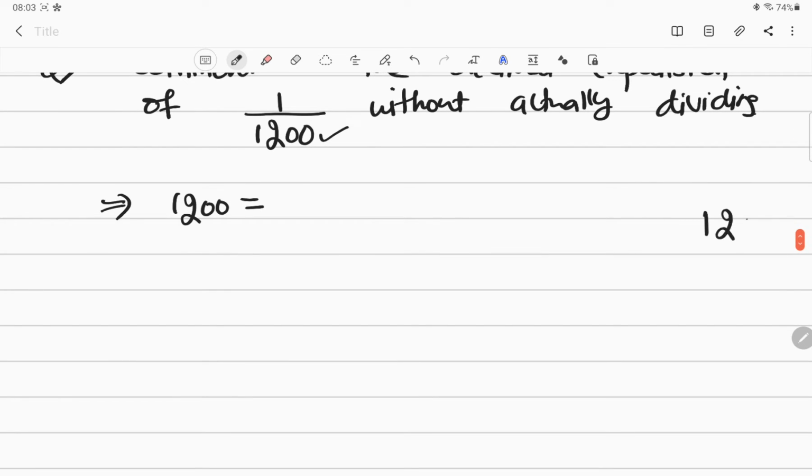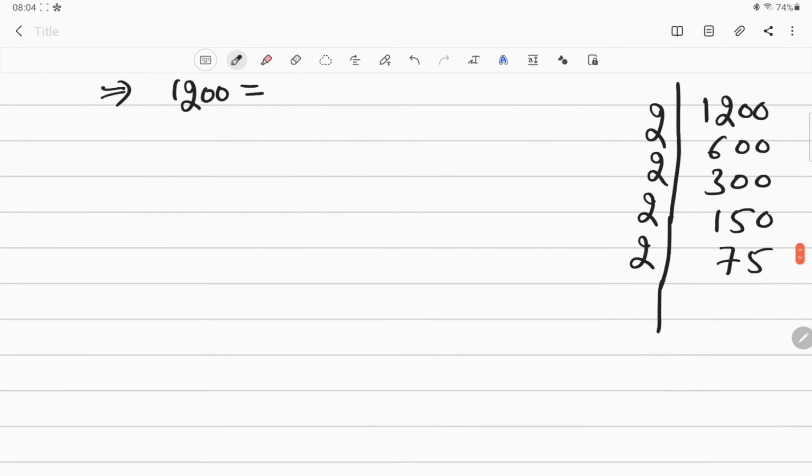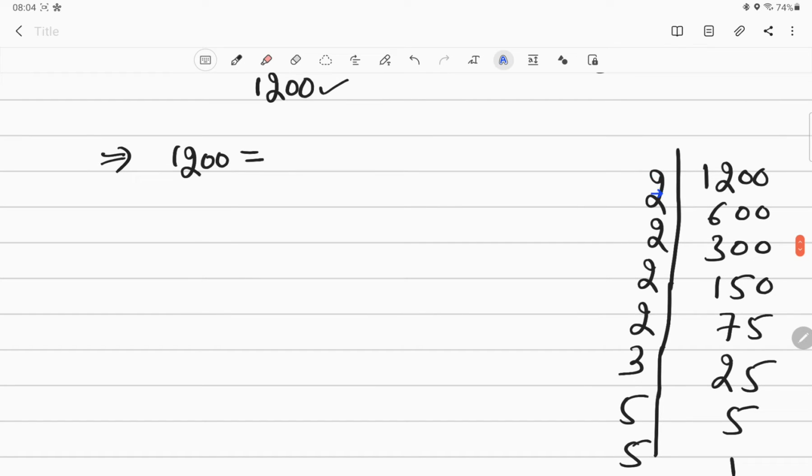How to do it? 1200 is there, then divide by 2 to get 600, then 2 to get 300, then 2 to get 150, then 2 to get 75. Now 75 is not divisible by 2, so you take 3: 3 times 25 is 75, then 5 fives, then 5 ones. Now look at this, how many 2's are there? 1, 2, 3, 4. So you can write it as 2 to the power 4, into 3 to the power 1, because only one 3 is there, into 5 to the power 2, because 2 fives are there.